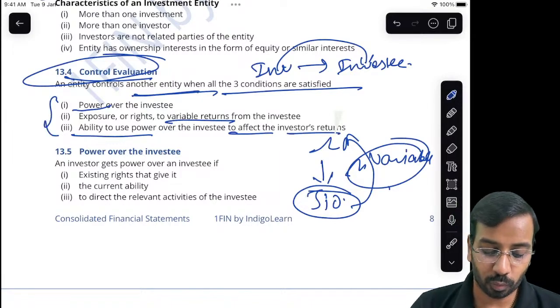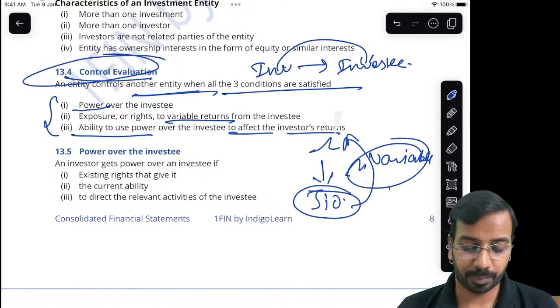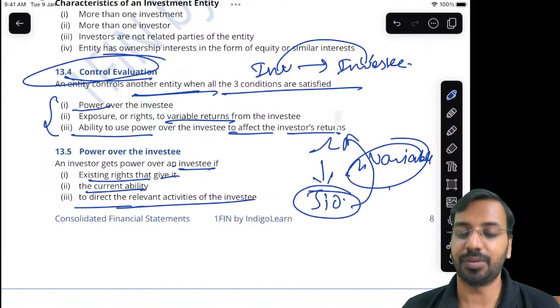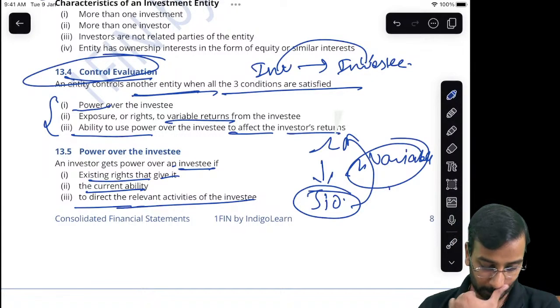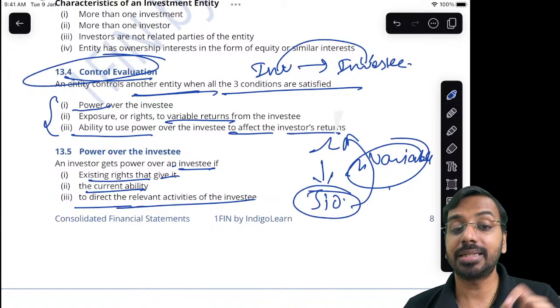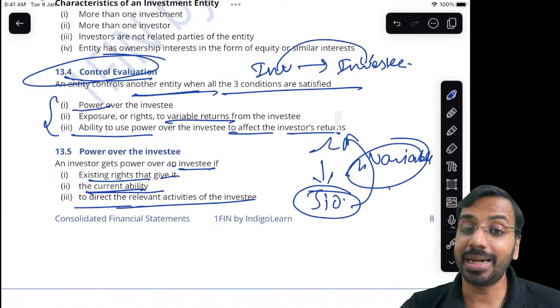Right, now once you have these three, how do we have power? Power: if an investor has existing rights that give the current ability to direct the relevant activities of the investee. So again, I must have existing rights, not future rights. With the existing rights, I must have current ability.